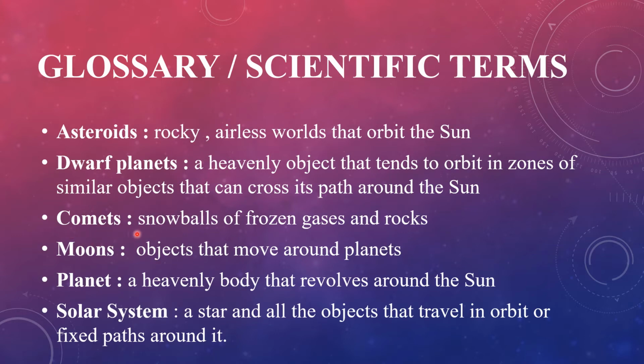Comets: snowballs of frozen gases and rocks. Moons: objects that move around planets. Planet: a heavenly body that revolves around the sun. Solar system: a star and all the objects that travel in orbit or fixed paths around it.